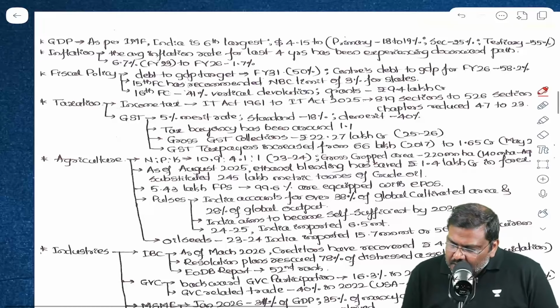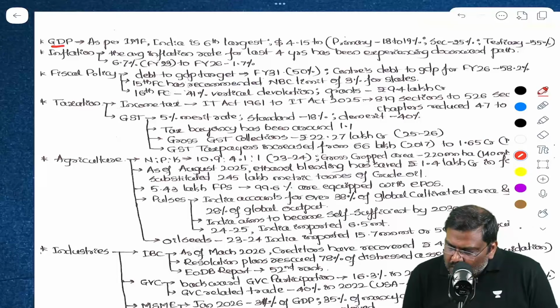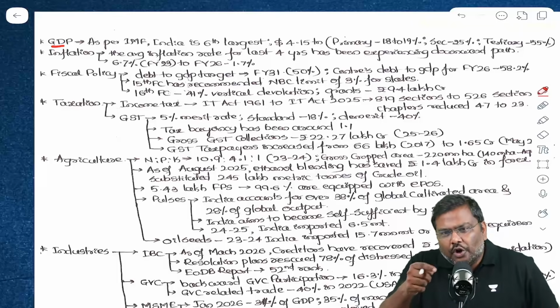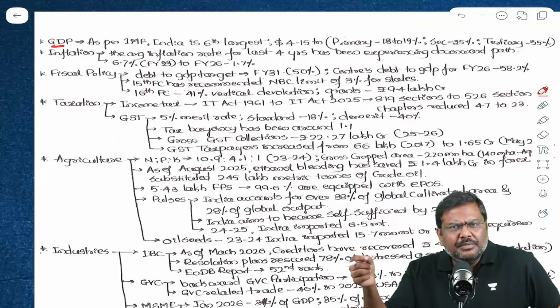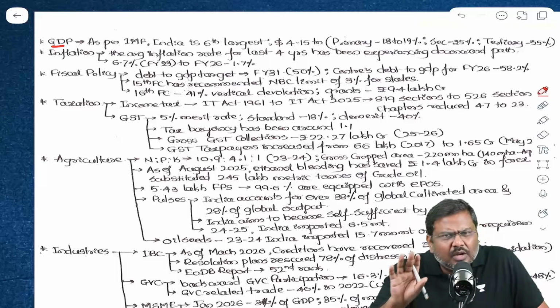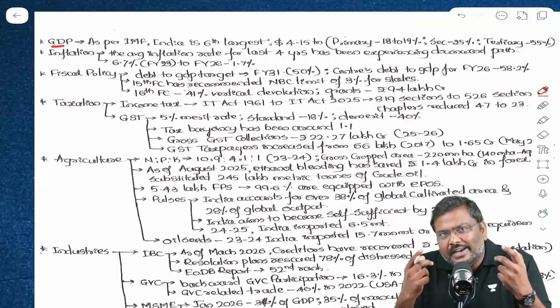Now, starting with the national income data, GDP. In case of GDP, what is the relevant information? Of course, again, I'm saying you should not be remembering every piece of information regarding GDP that has come in the newspaper in the last 1 year. Not required, but at least the broader level data that you can use to write an answer.